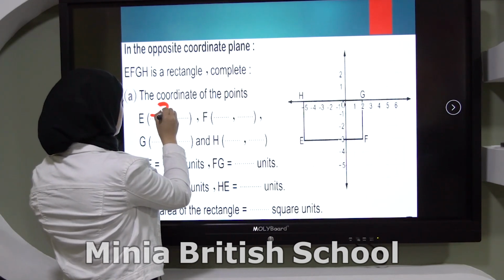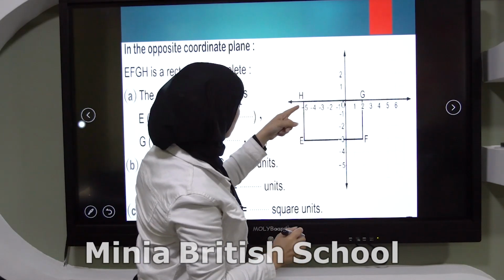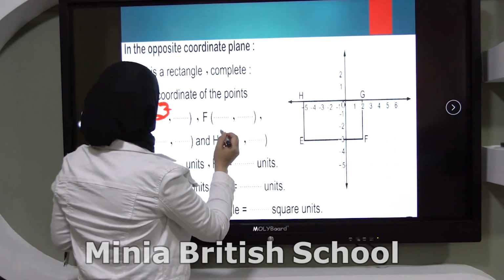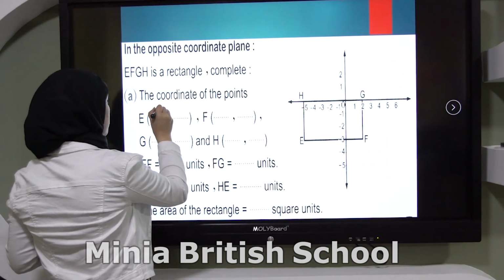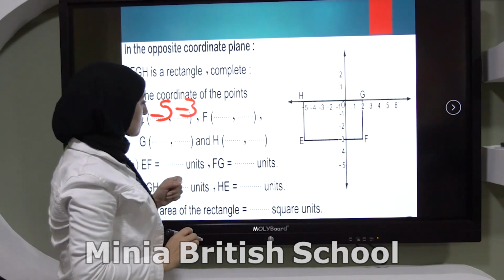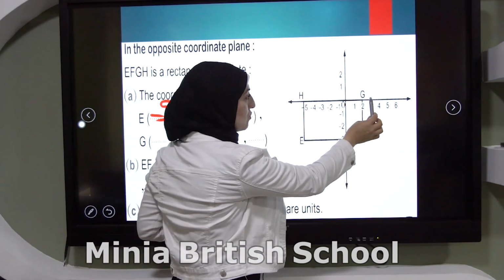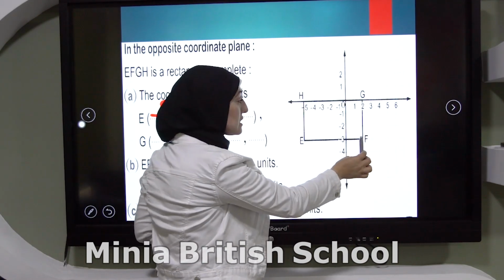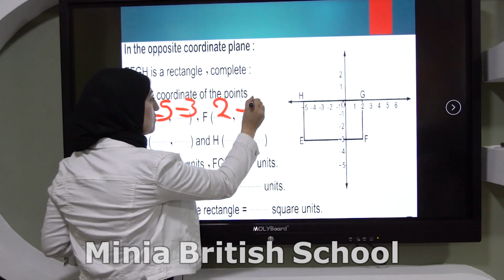and here the Y, -3. I'm sorry, -5 on X and -3 on Y. So it's -5 and here, -3. Okay, point F. Also on the X, it's 2. And on Y, it's -3. So it will be 2 and -3.